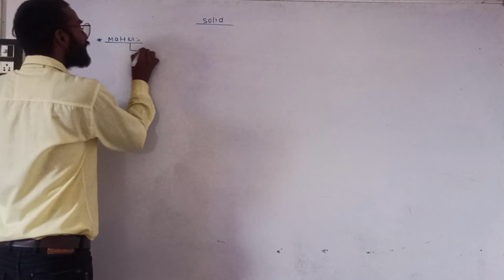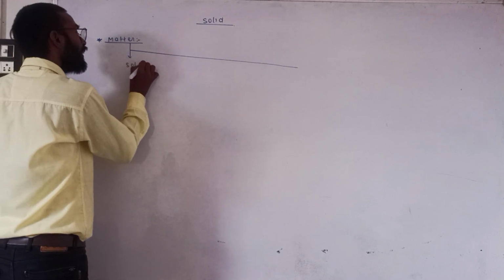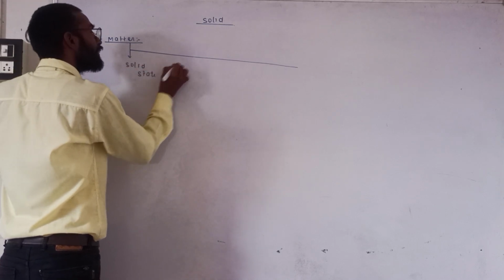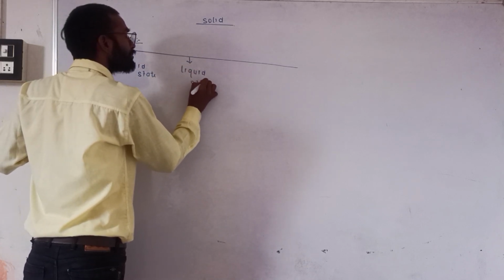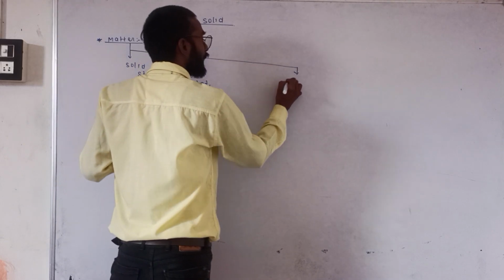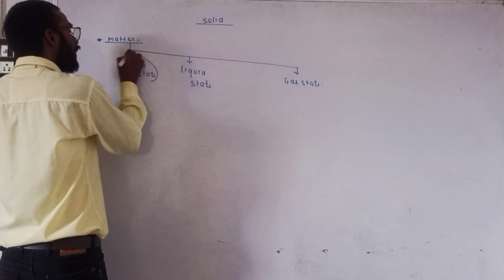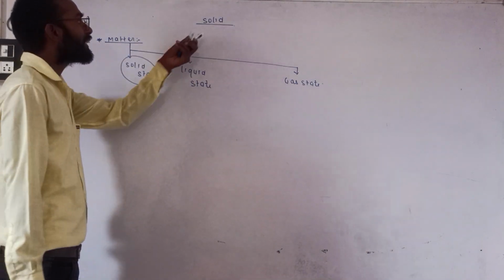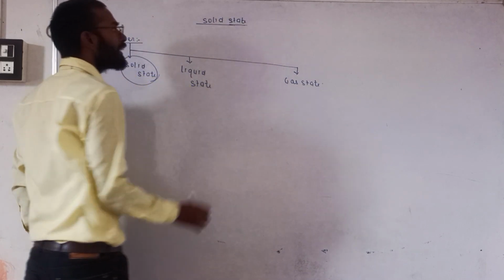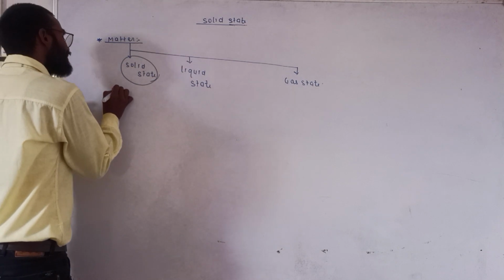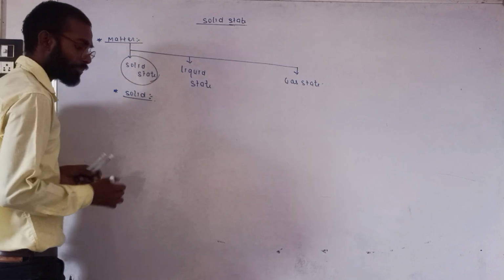Matter gets classified into three classifications. First is solid state, another is liquid state, and third is gaseous state. So in solid we will read about this state. We can say that solid is a state of matter. First of all, I would like to discuss what we mean by solid.